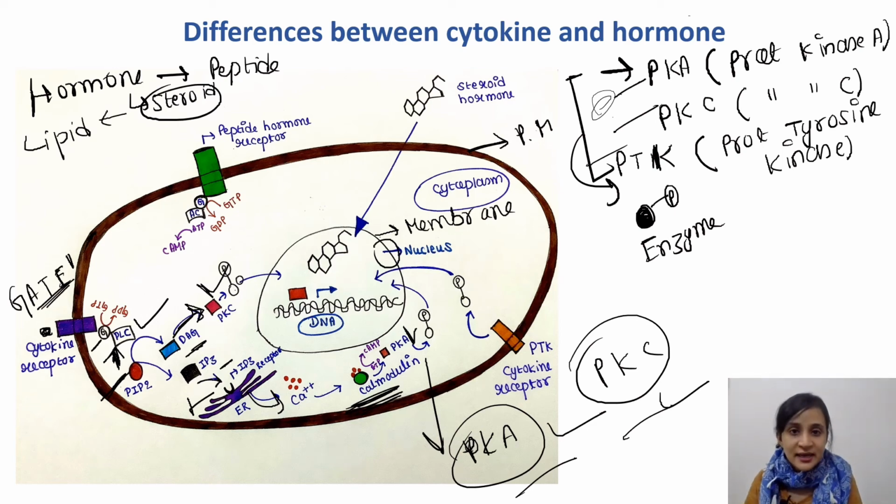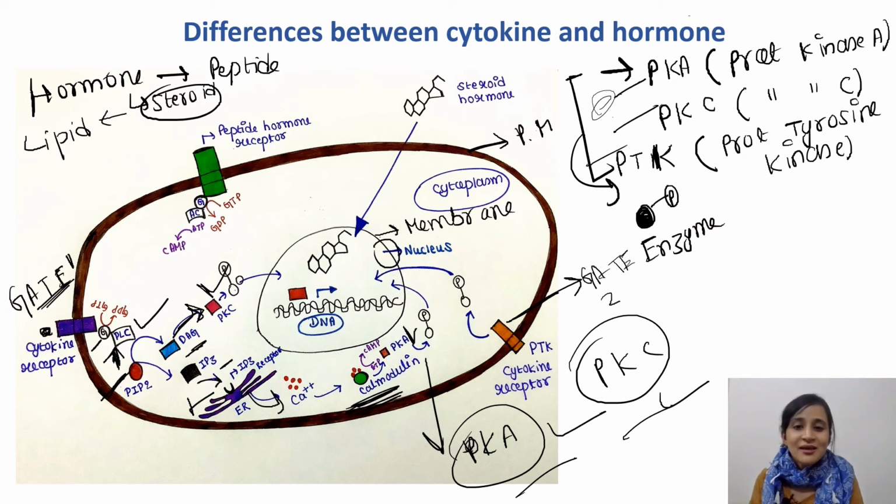Okay, so now coming to gate 2. One more gate is there, that is gate 2. Gate 2 for what? Gate 2 for some other cytokines. This gate is also called protein tyrosine kinase, PTK. This gate has another name, that is PTK or protein tyrosine kinase. So this is one more receptor found on the cell surface that can also bind cytokines. So its role is very direct.